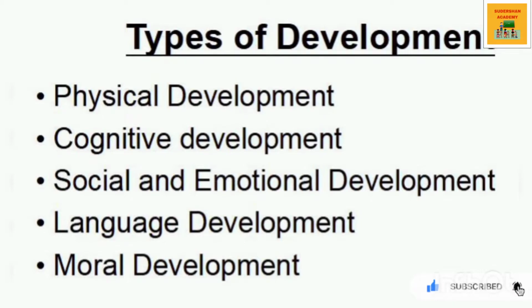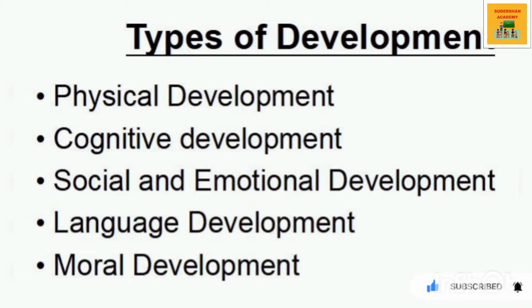Second is cognitive development. It focuses on how children learn and process information. As children grow in age, they can understand their environment by using their senses, registering information in their minds. Thus, it indicates the development of intelligence.